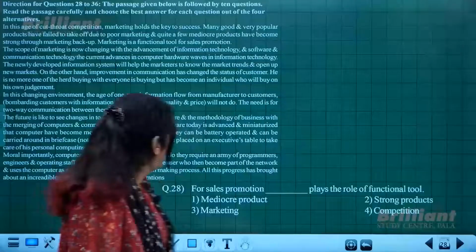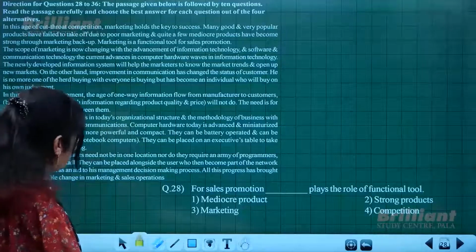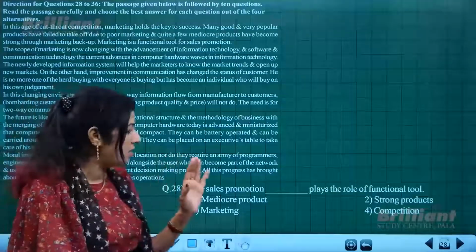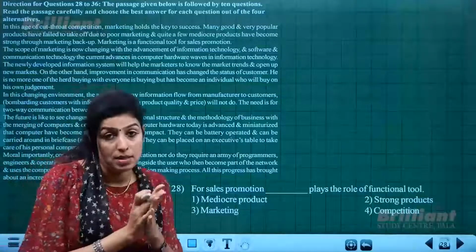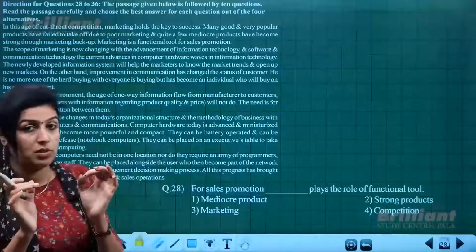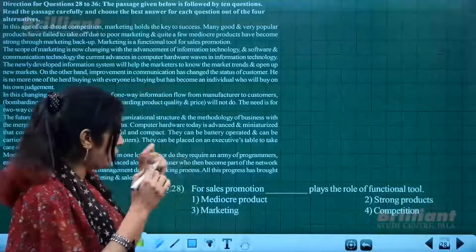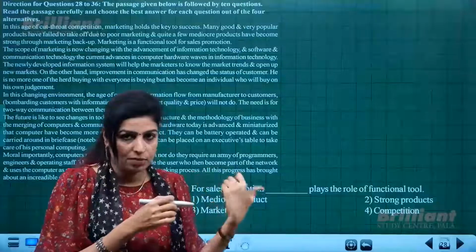Next we have passage-based questions. Whenever you get passage-based questions, make sure you read the passage at least 2 times, so that you get the exact answer. Before choosing the answer, we need to find where exactly we came across the same sentence.